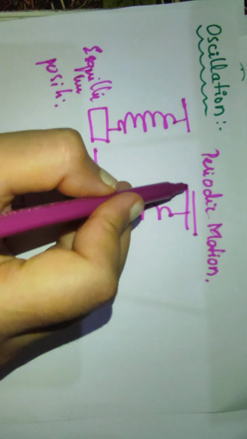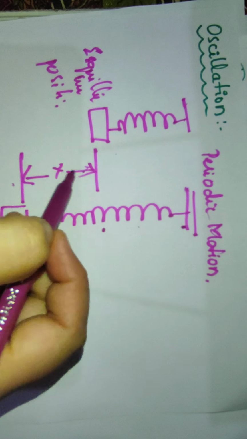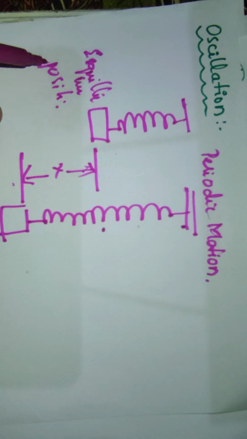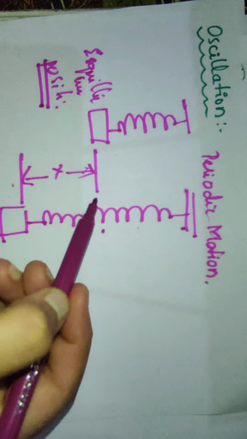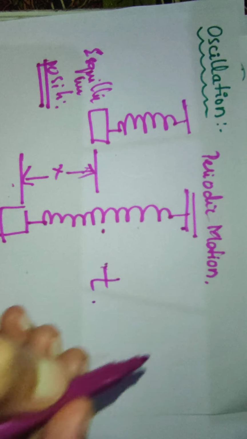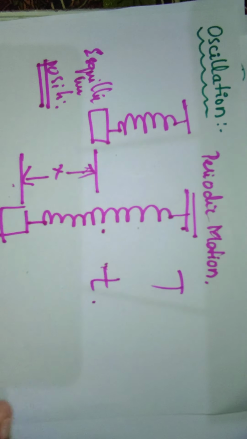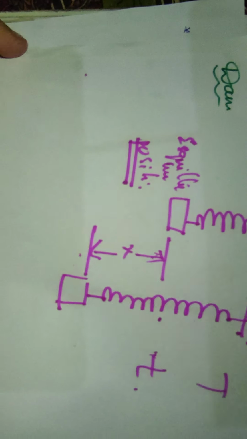Oscillation refers to a periodic motion moving some distance about the equilibrium position and repeating itself over and over for some period of time T. That is called oscillation.